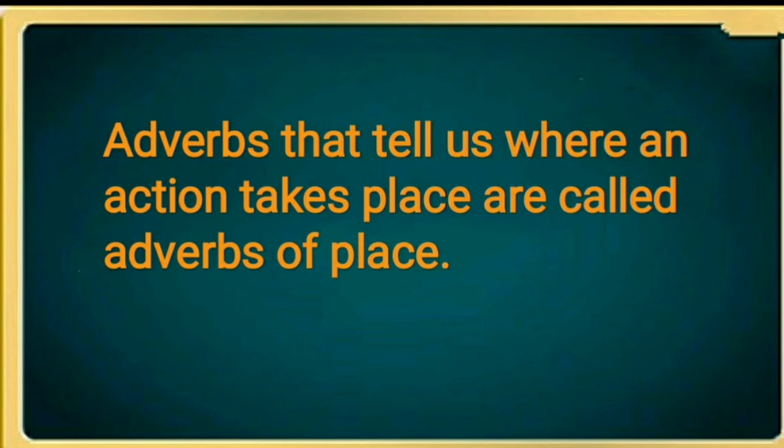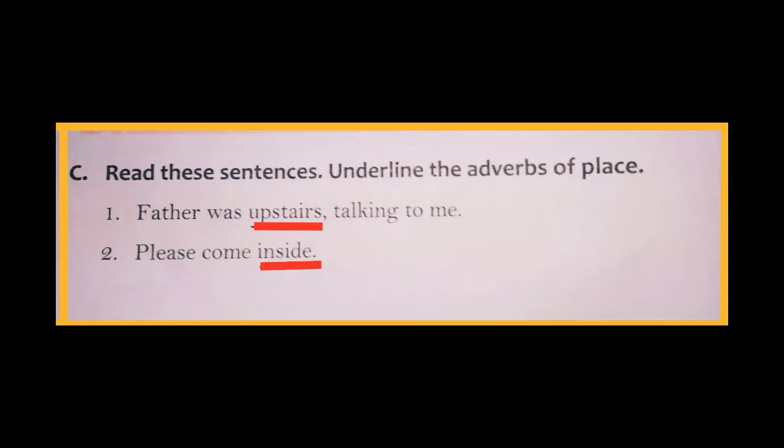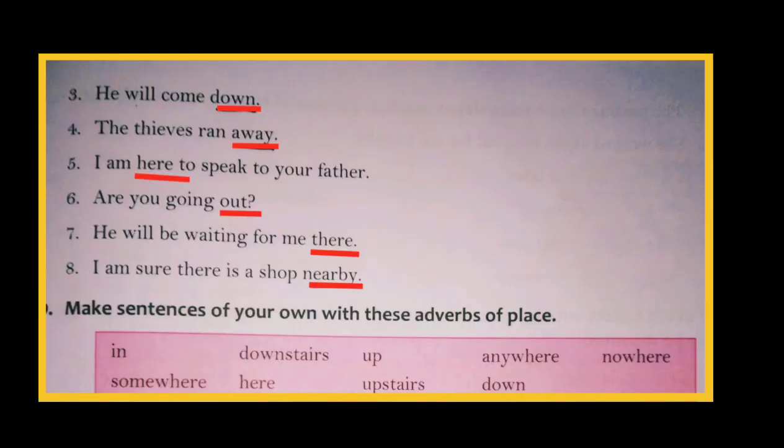Now let's move to the exercise. Read the sentences, underline the adverbs of place. First one, father was upstairs talking to me. So where was father? He was upstairs. So upstairs is the adverb of place. Second one, please come inside. Here the word inside shows place. Third one, he will come down, which is the adverb of place, down. Fourth one, the thieves ran away. So here the word away shows the adverb of place.